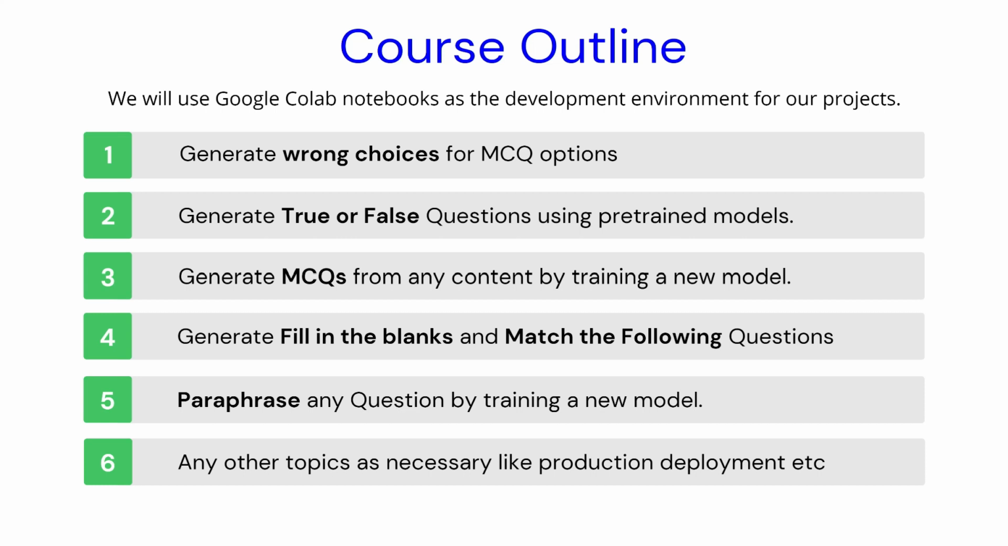And coming to the course outline, so first we'll see how we can generate distractors or wrong choices for the MCQ options. Then we'll see how we can generate true or false questions using some pre-trained models. And then we will move on to generating MCQs from any content by training a new model altogether. Then we will see how we can generate fill in the blanks and match the followings like the ones that you see in English worksheet.